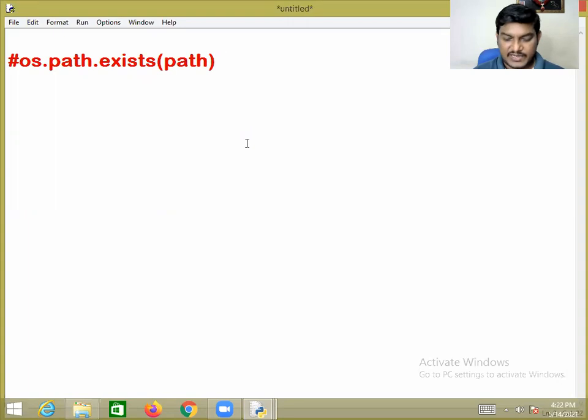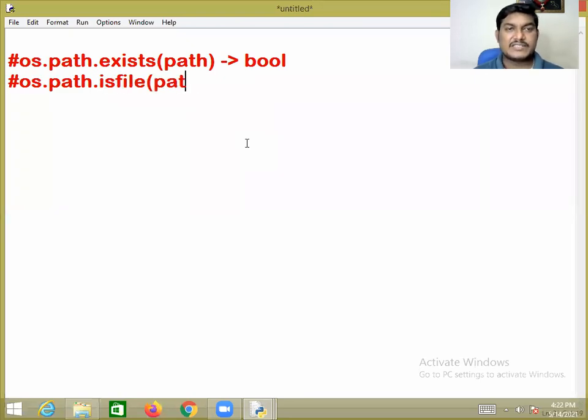It returns just a bool type. Under the os package, the path module, isfile is just a function. It will return true if the specified path is a file.